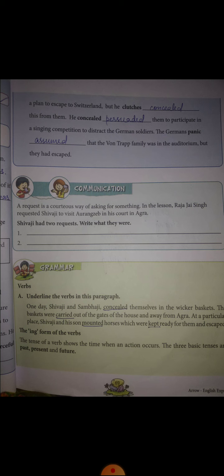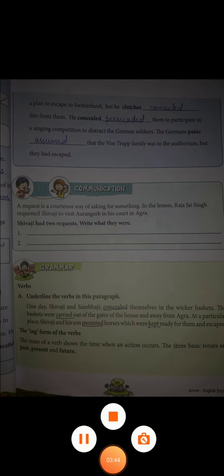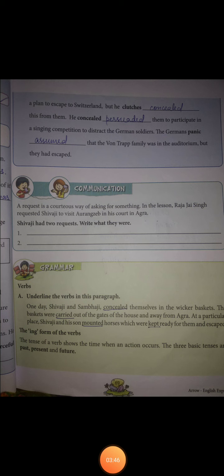Never use the ing form after to. We have to keep it in our mind that we don't use ing if there is a to in the sentence. We will not use ing after to. Okay? Now, exercise number B. Complete the sentence with the ing form of the verbs. So we have to complete the sentence by adding ing.